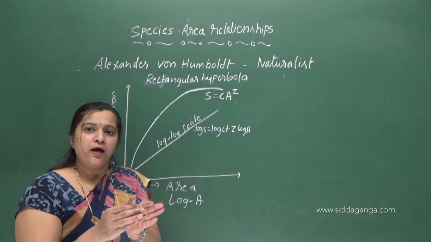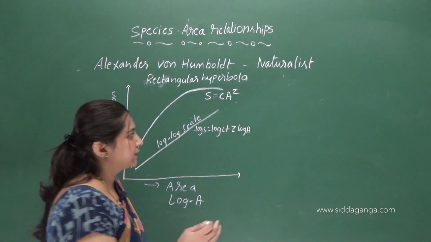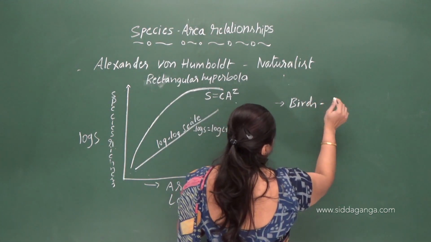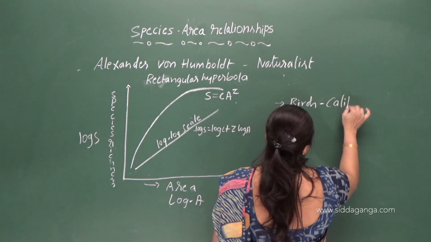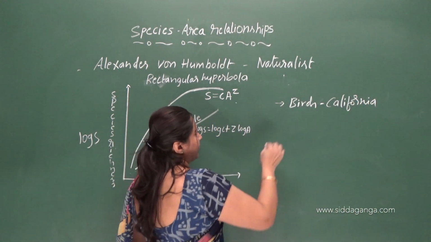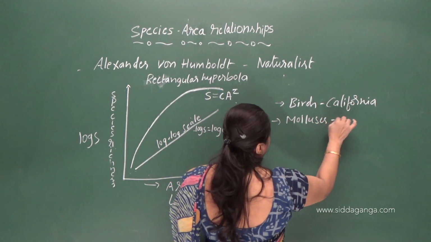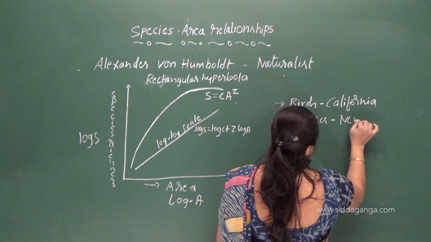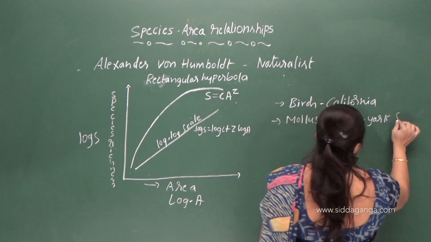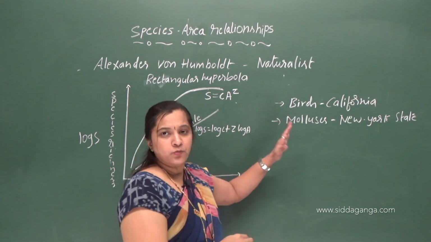Suppose, for example, the analysis of bird species in California. Similarly, take one more example, molluscans in New York State. Here the analysis is done in a smaller area.